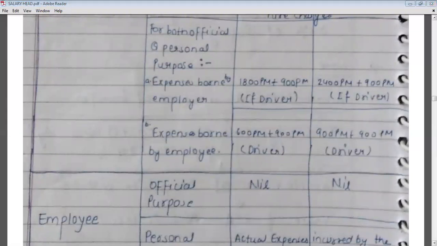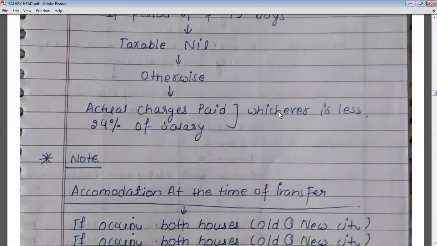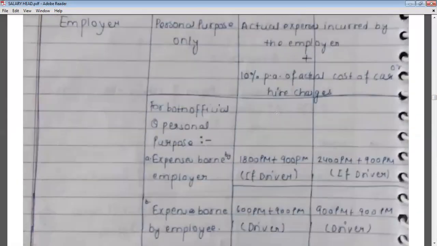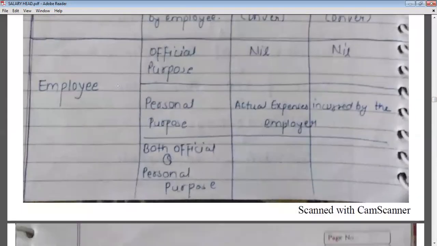Okay. Now let's move on to the next provision of motor car, that is when such car is owned by the employee. When such car is owned by the employee, there may be three cases. First, when such car is used for official purpose, no value will be taxable. When such car is used for personal purpose, then actual expenses incurred by the employer. If you are using your car for personal purpose and the employer pays some expenditure on your car, then such expenditure will be taxable.